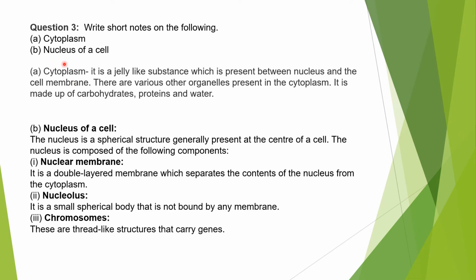Now you have to explain the nucleus of a cell. The nucleus is a spherical structure, and it is present at the center of the cell. The nucleus is composed of these things. First, the nuclear membrane, which is a double-layered membrane. It separates the contents of the nucleus from the cytoplasm. So the nucleus is separated from the cytoplasm with the help of the membrane.